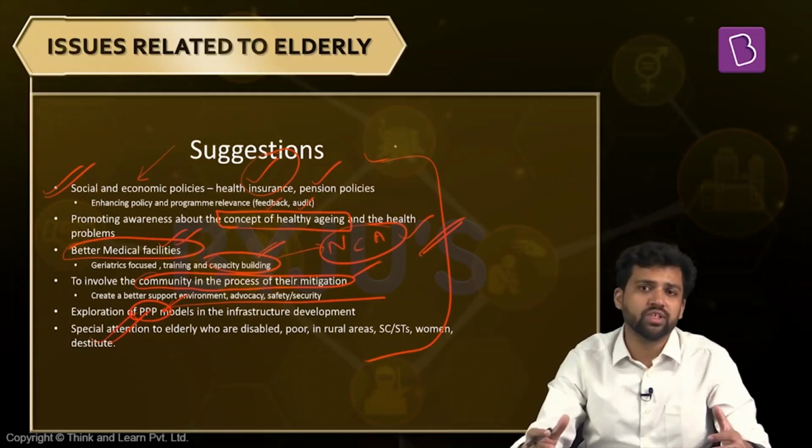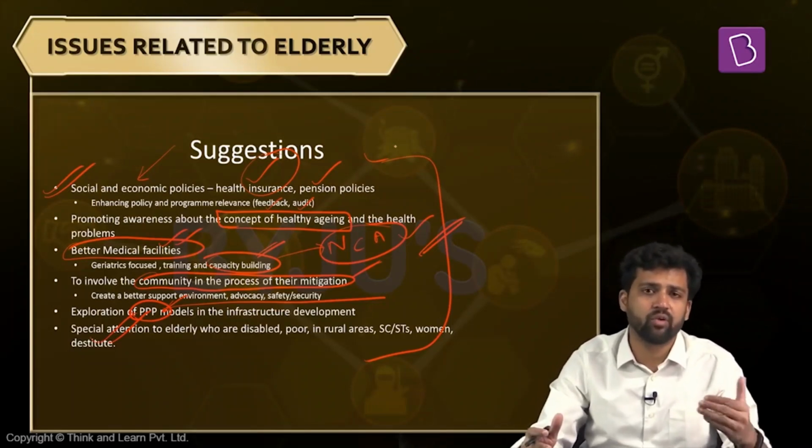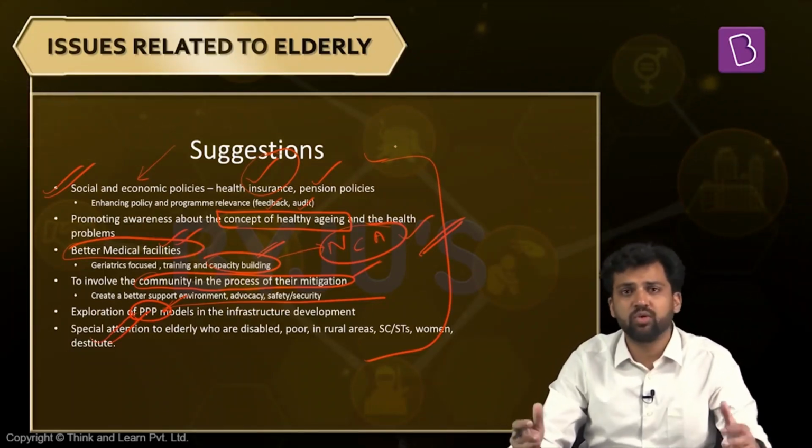Keep this in mind. And again, when you are referring to different sources, I would suggest one very good source for this is the aging report that has been drafted by the United Nations Population Fund. You can go through that. It talks about many of these trends that we discussed, and it also talks about some policy interventions. You can refer to that as well.